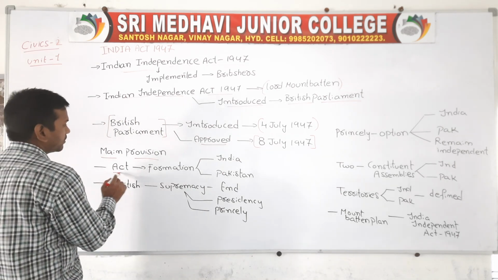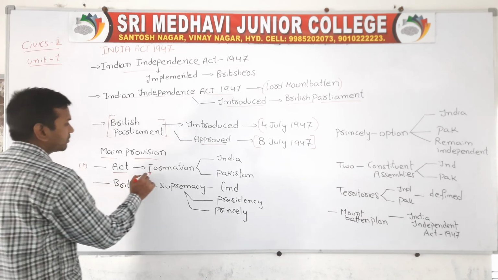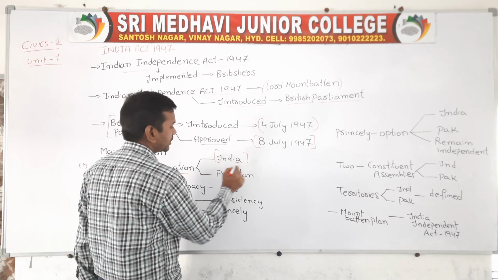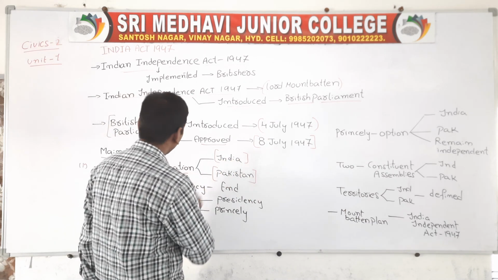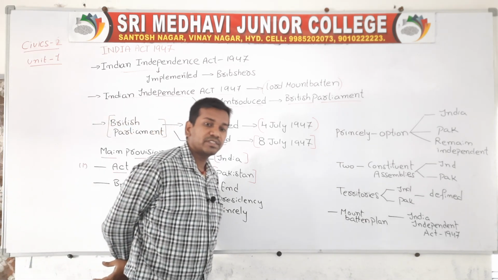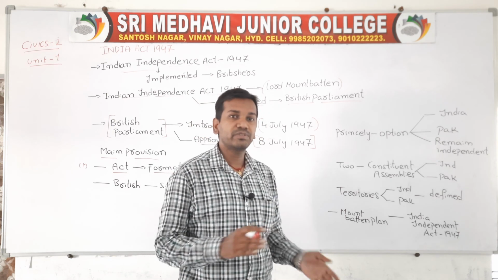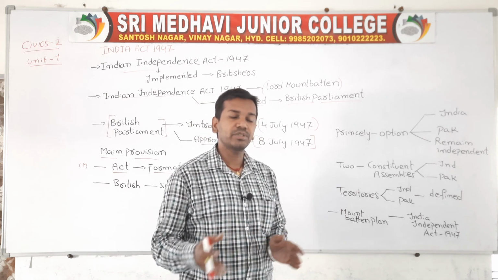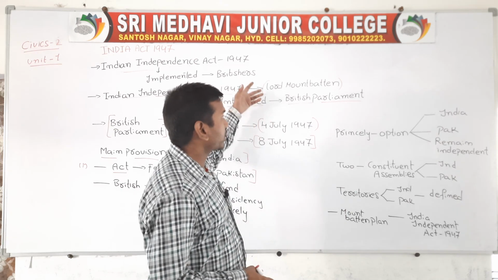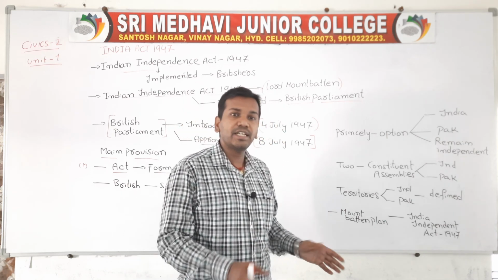The main important provision of this act is that it led to the formation of two independent states, one India and a separate state called Pakistan. In 1947, the government decided and formulated two independent states, and wanted to transfer the power to the two different states, India and Pakistan. During that time India and Pakistan were divided, and Lord Mountbatten played a very important role in creating the division between India and Pakistan.